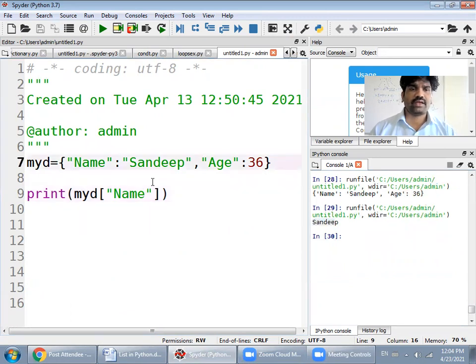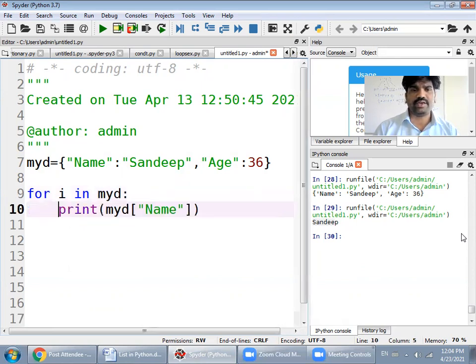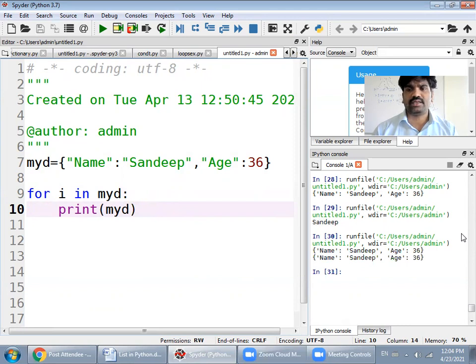Now how we can access the elements using a for loop? Means how we can traverse a dictionary. For i in myD, then we can go for the same print statement with different types of values. Like if I write this, it will print the same thing twice, but if I go for i, this will print only the key value.